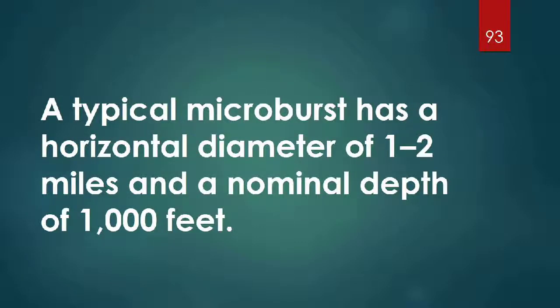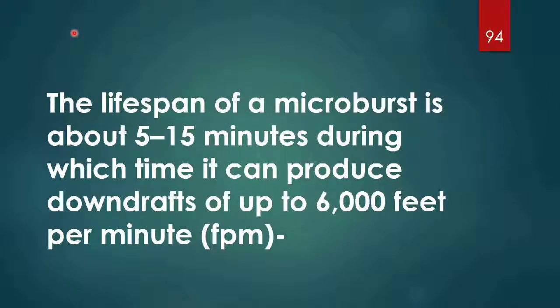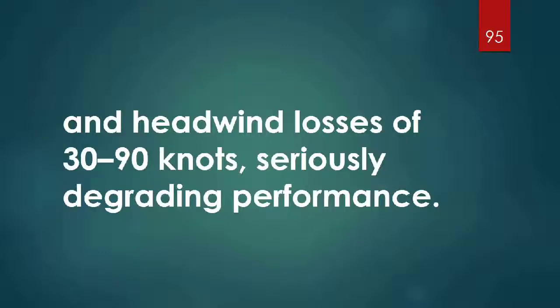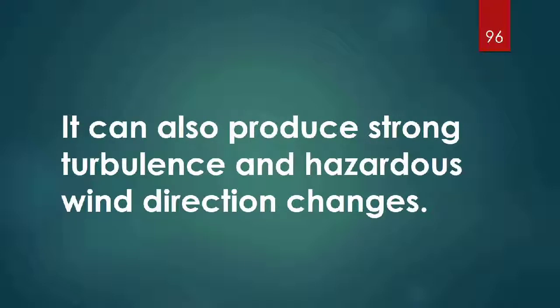A typical microburst has a horizontal diameter of 1 to 2 miles and a nominal depth of 1,000 feet. The lifespan of a microburst is about 5 to 15 minutes, during which time it can produce downdrafts up to 6,000 feet per minute and headwind losses of 30 to 90 knots, seriously degrading performance. It can also produce strong turbulence and hazardous wind direction changes.